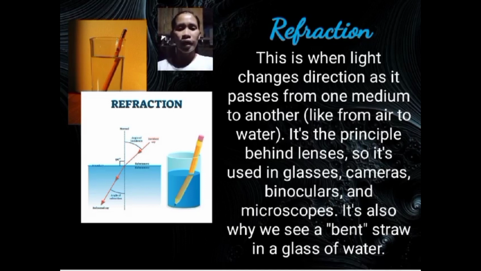For instance, if you place a pencil partially in a glass of water, it appears to bend at the water surface. This is because the light rays from the pencil travel through the air and then enter the water at an angle. As the light passes from the air to water, it slows down and changes direction, causing the pencil to appear bent.